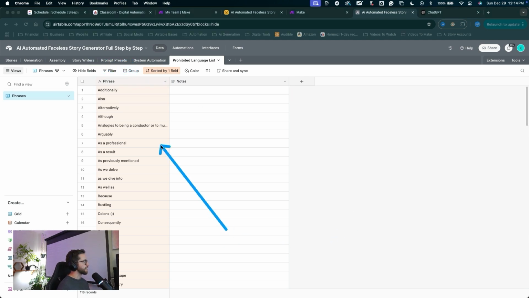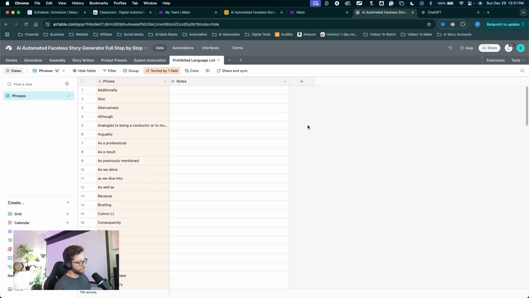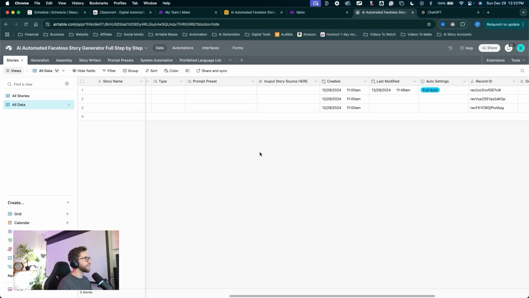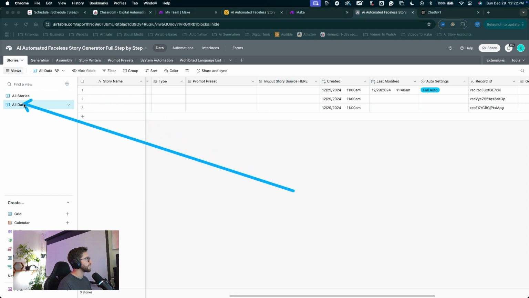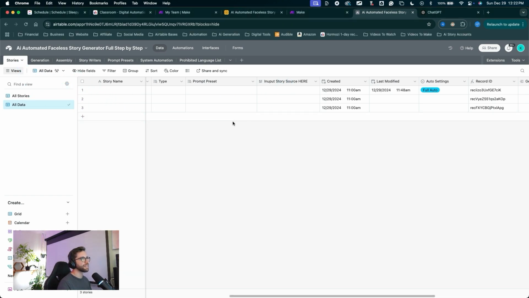We need to start connecting these tables back up to our other 3 main creation tables right here. Let's dive into that. We are breezing through this build. Let's keep at it. So we need to connect up these tables together. Let's jump into the stories table, and I want to add these connected tables after the prompt preset field and before the input stories source field. Again, I'm in the stories table in all data so we can see everything going on here.